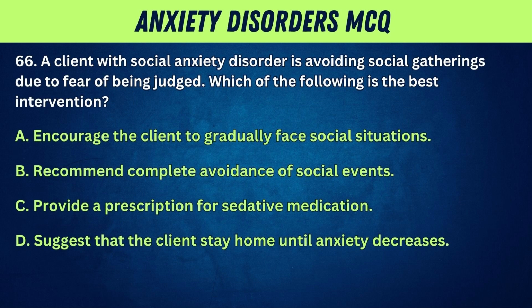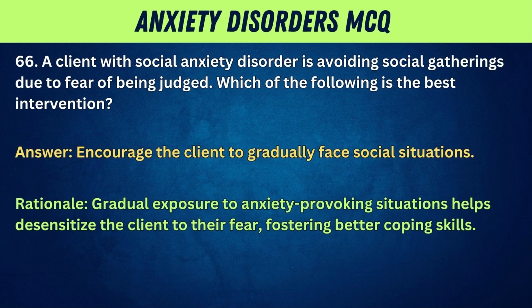66. A client with social anxiety disorder is avoiding social gatherings due to fear of being judged. Which of the following is the best intervention? A. Encourage the client to gradually face social situations. B. Recommend complete avoidance of social events. C. Provide a prescription for sedative medication. D. Suggest that the client stay home until anxiety decreases. Answer: encourage the client to gradually face social situations. Rationale: gradual exposure to anxiety-provoking situations helps desensitize the client to their fear, fostering better coping skills.